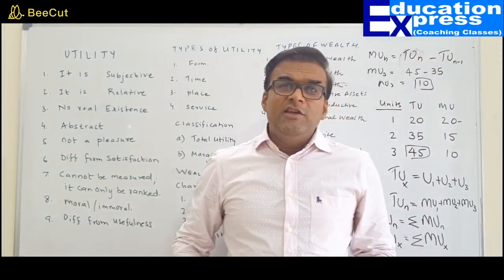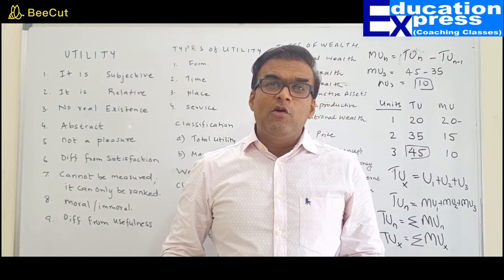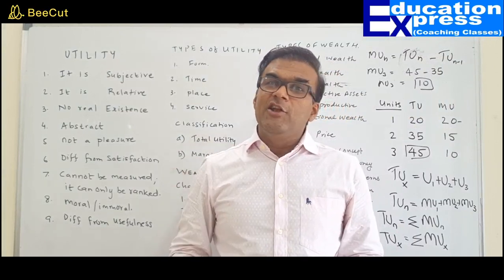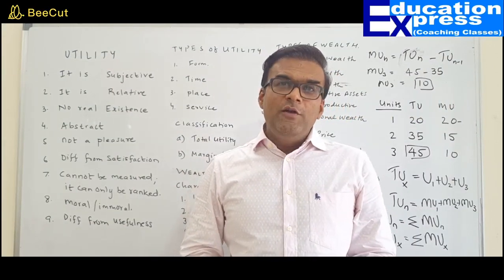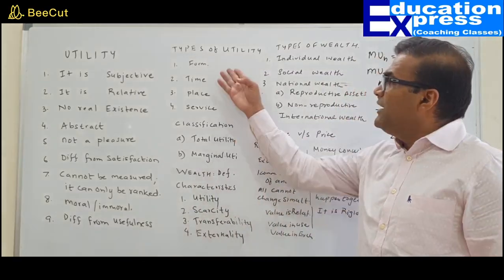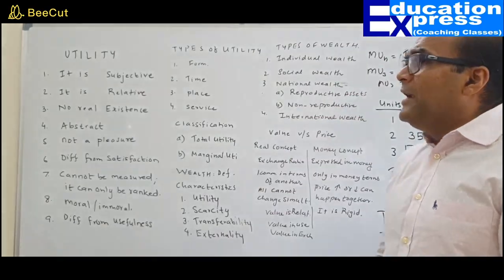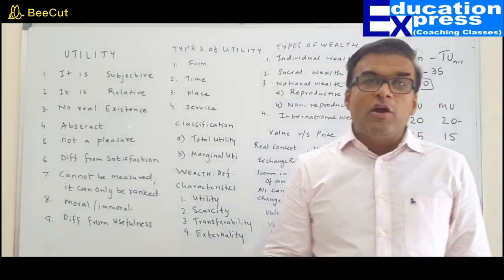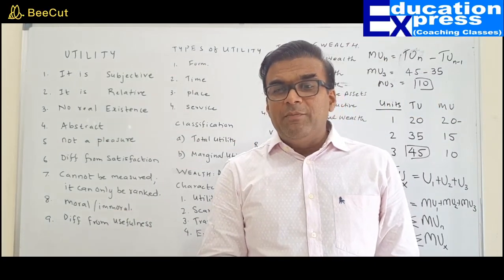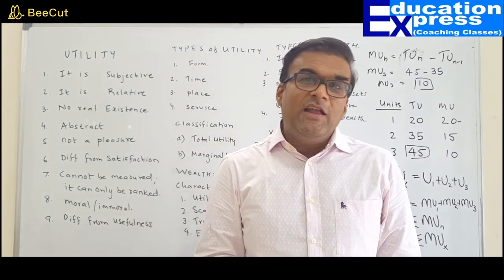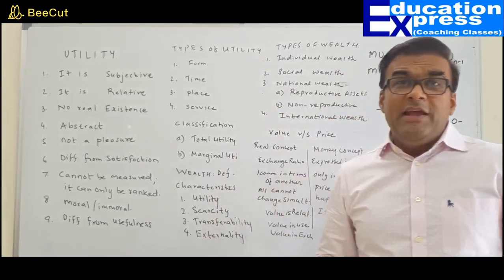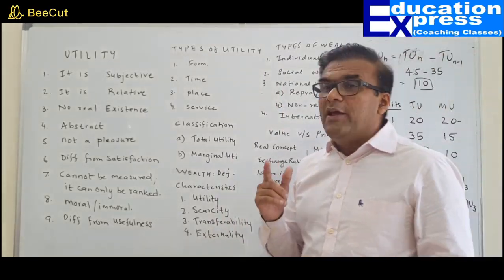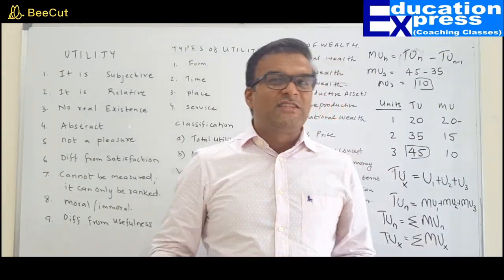Form utility means change of form, that is, the identity of the input translates into an output. Log of wood into furniture was an example given for form utility. Time utility means you're stocking it at the right time and supplying it when it is needed, that is, by warehousing it. Place utility means transferring the goods from the place of abundance to the place of scarcity.